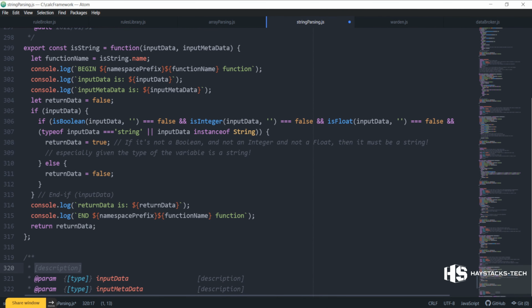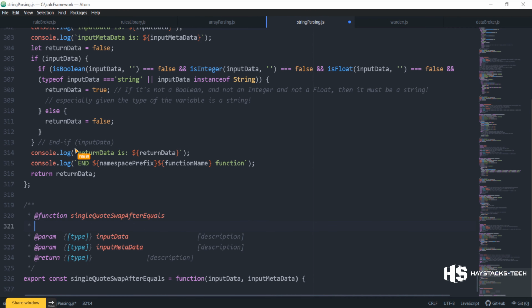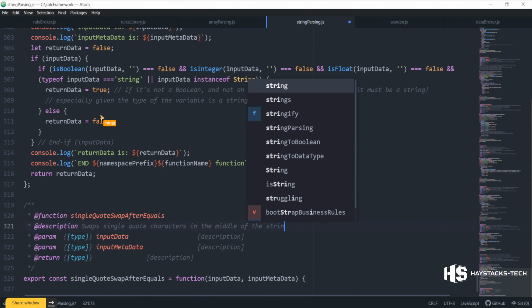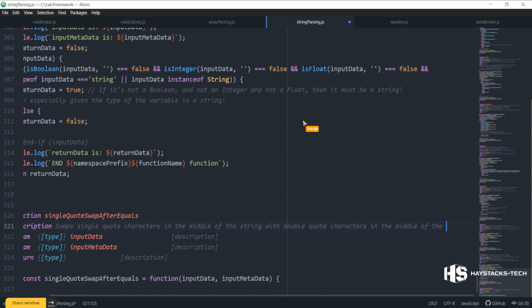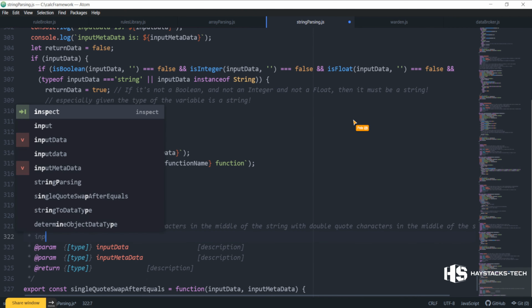Excellent progress. I'm just doing the header. Single quote swap after equals. In the description: swaps single quote characters in the middle of the string with double quote characters in the middle of the string. And that's long. And there's an example.